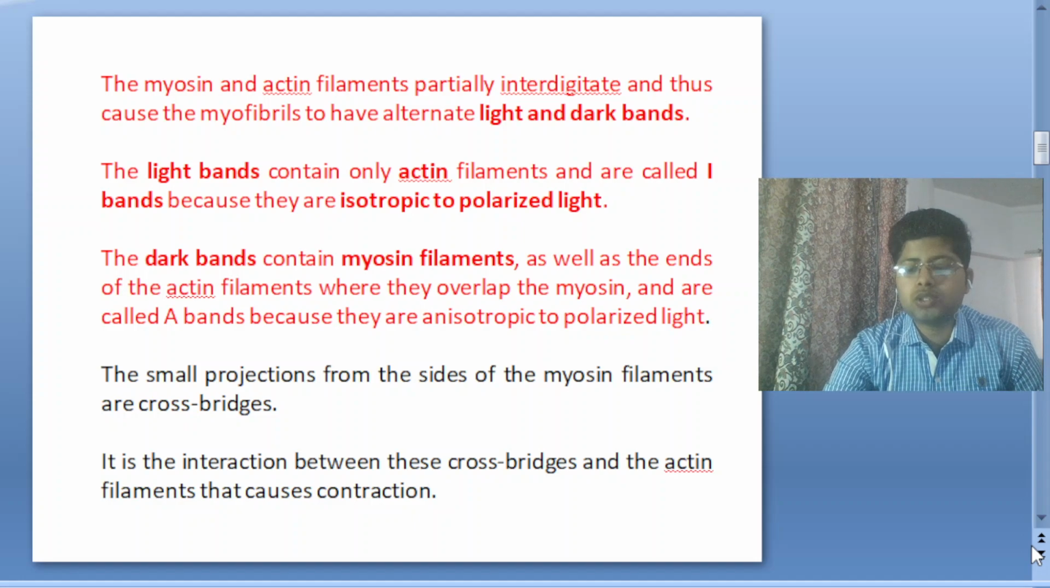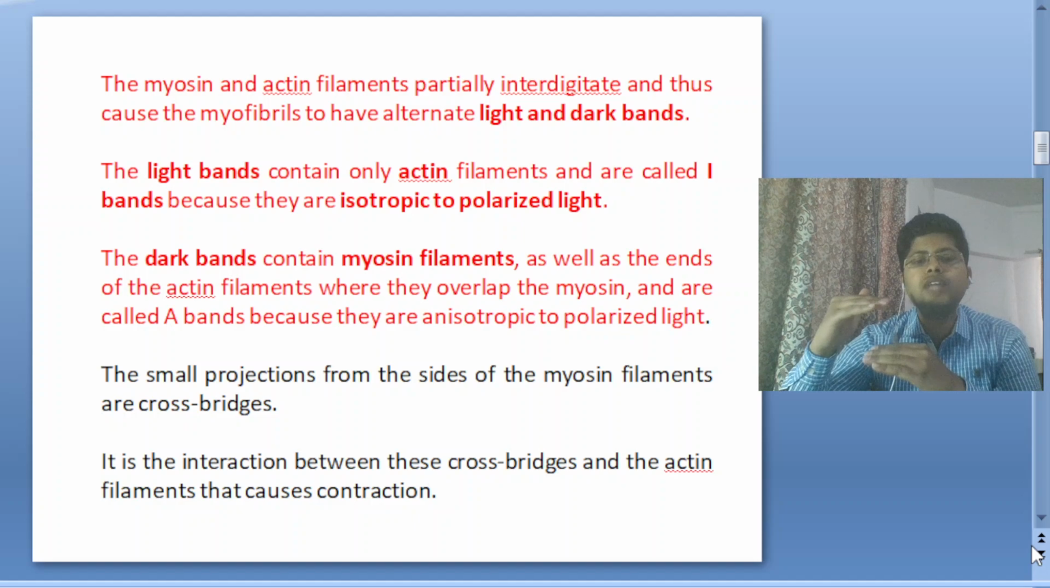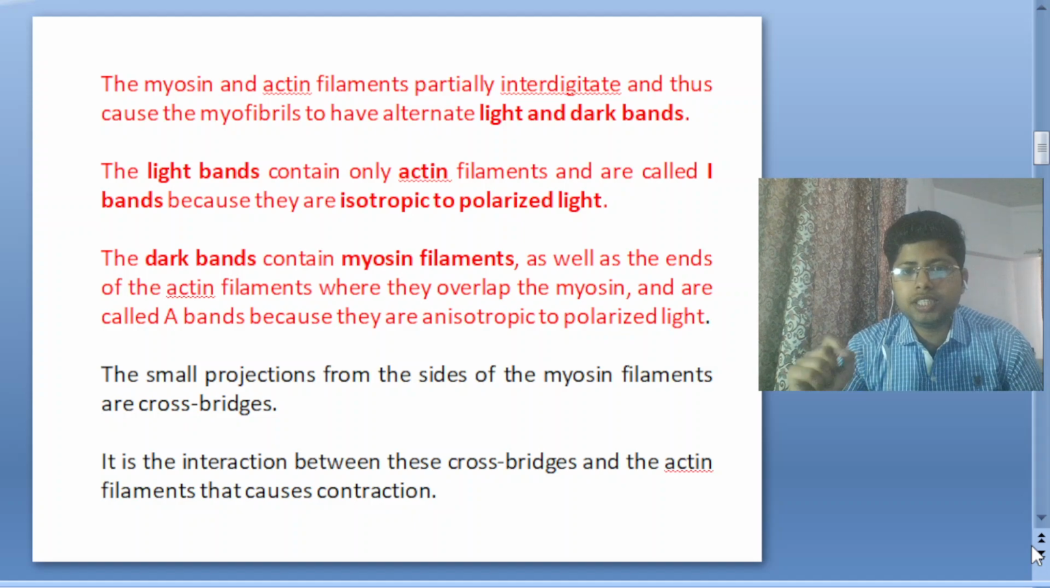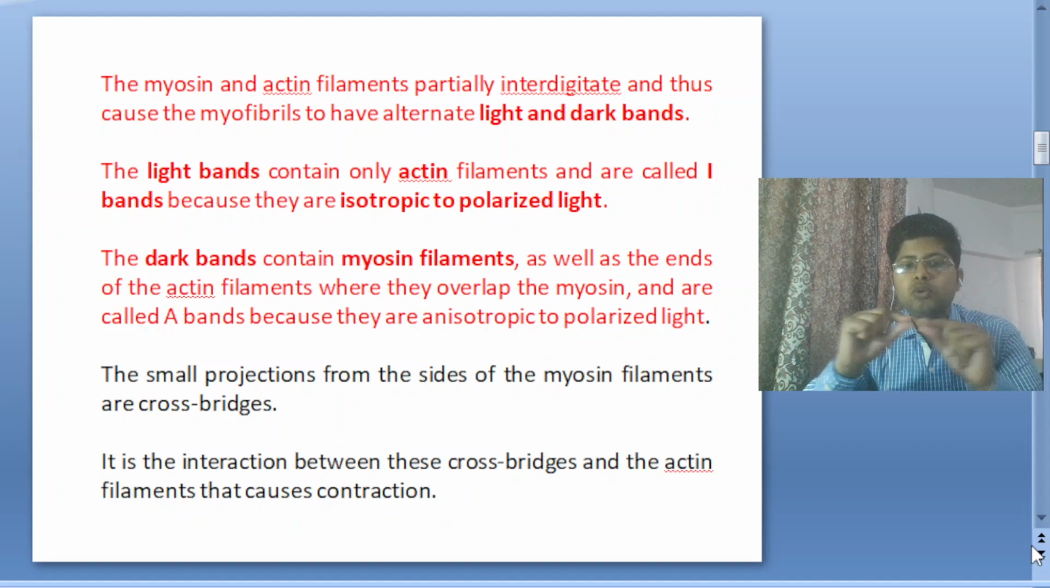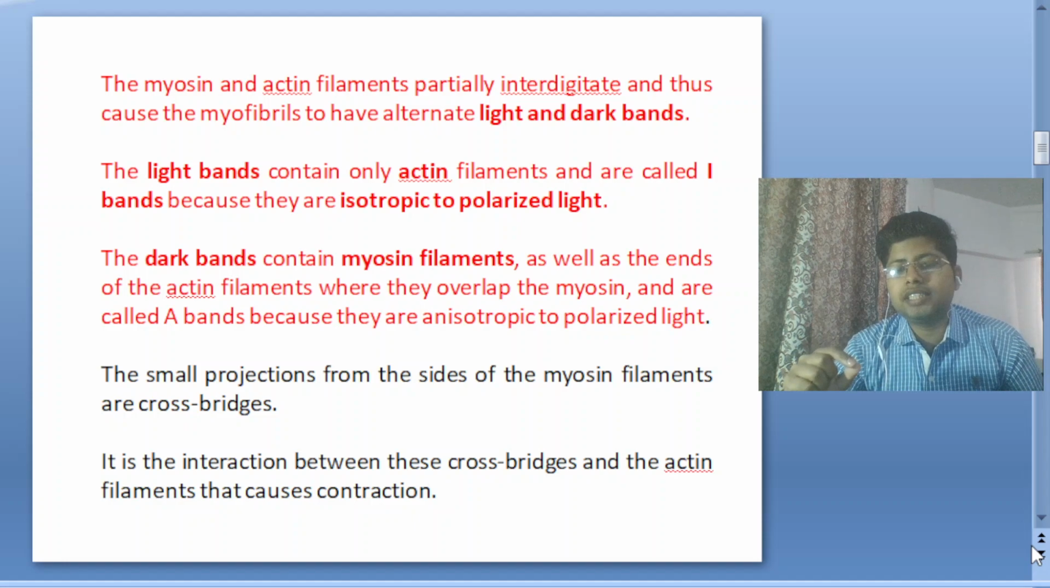The dark band contains myosin filaments as well as the ends of the actin filaments, where they overlap the myosin, and is called the A band because it is anisotropic to polarized light. So the dark band is constituted of the myosin filaments as well as the ends of the actin filaments, which overlap the myosin. The myosin band is known as the A band because it is anisotropic to polarized light. Anisotropic means the constitution is irregular over the surface, and it can polarize light.